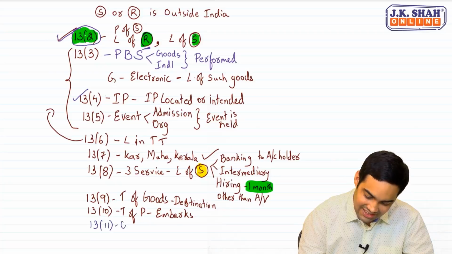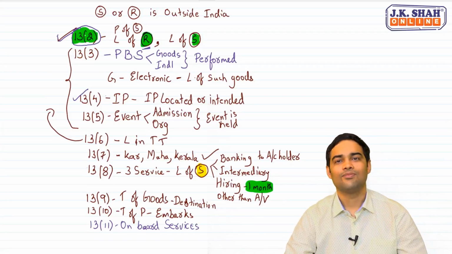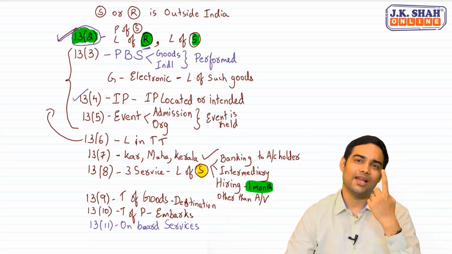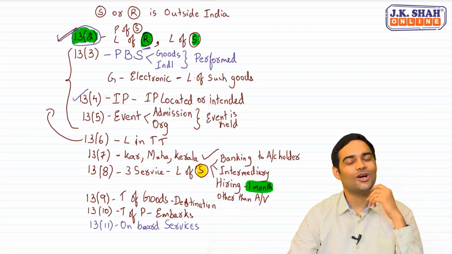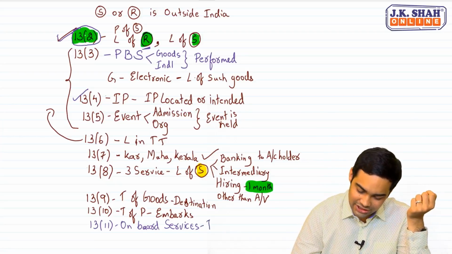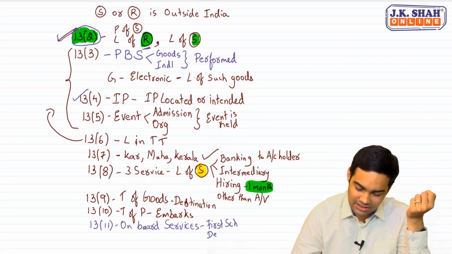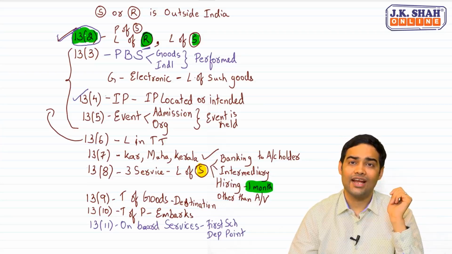Then we have on-board services. Whenever we talk about on-board services, we are talking about chargeable services. Why do I say chargeable services? Something given free of cost, there is no GST applicable. Supply, consideration, in the course of business. So when we talk about on-board services, the place of supply will be the first scheduled departure point. And what is the first scheduled departure point? The first place from where that particular flight started.